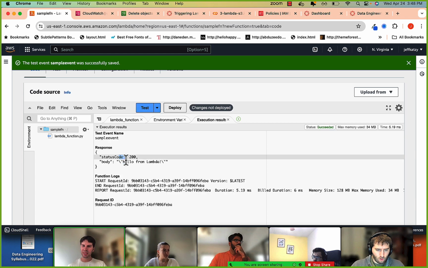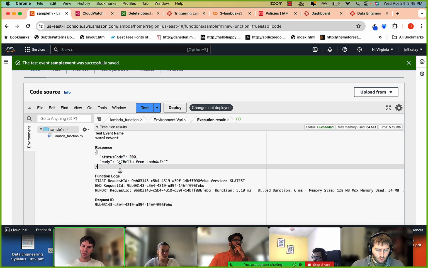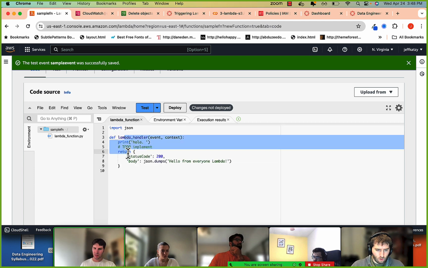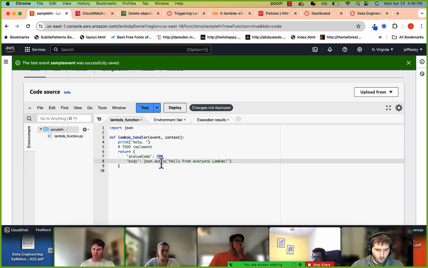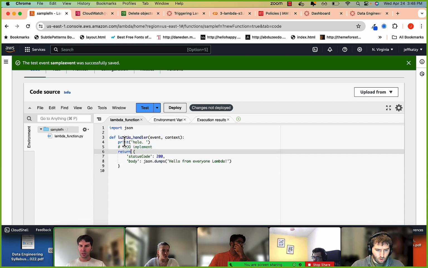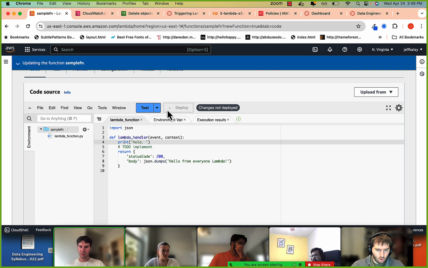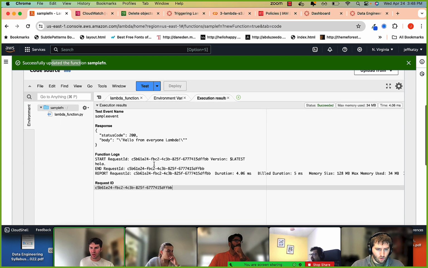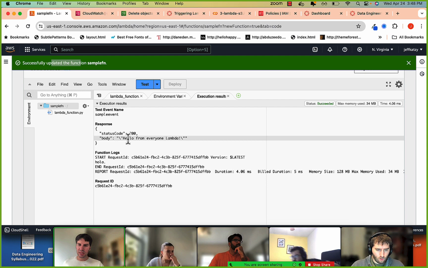You can see it still says hello from Lambda. So it did call an event, but it's not exactly what we have, right? Where's my print, or hello everyone from Lambda? The issue is I didn't deploy my function. This gives you that step of committing or pushing your changes. So let's call deploy. It takes a second, updating the sample function. Now it's deployed to my environment. Now I'll call test again, and this time it says hello from everyone Lambda.